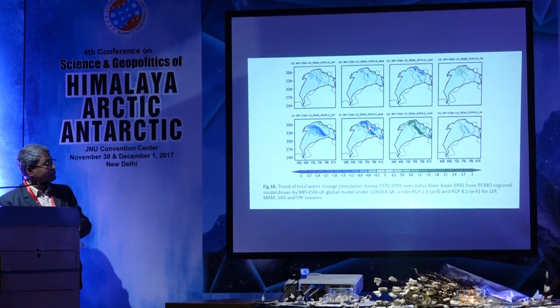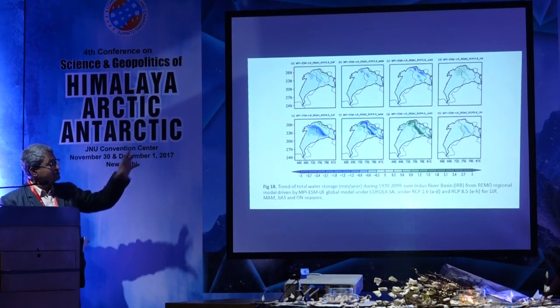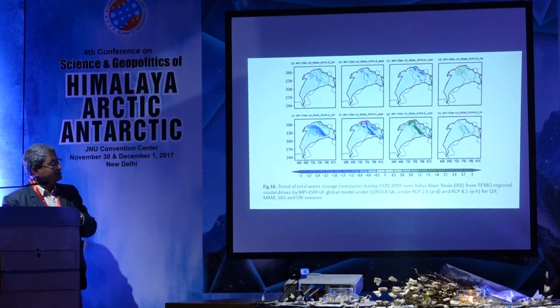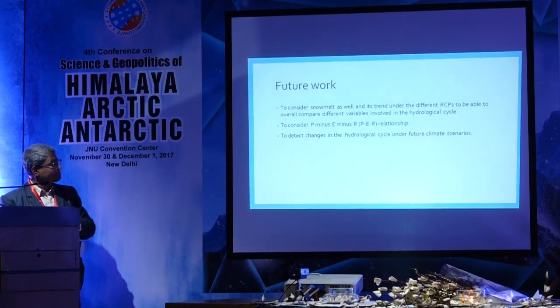This is the trend. If you look at this trend, here is the positive trend coming in the different seasons also, and in the higher region the trend is still negative. So the water storage will be more. So this is what we are doing. We are trying to now